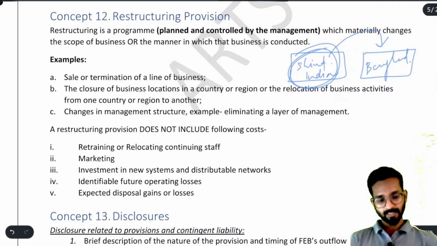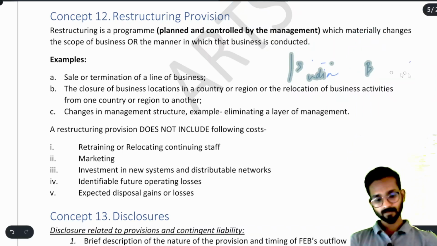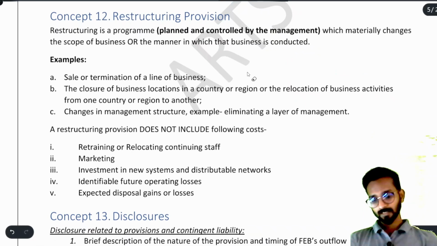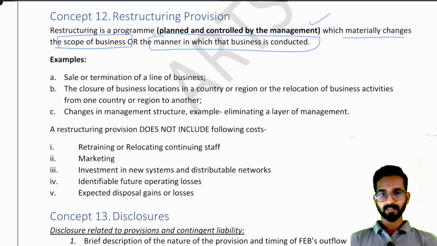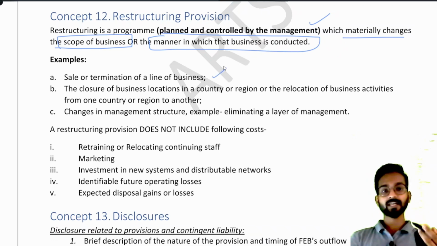So you can say that restructuring is a program which is planned and controlled by management, obviously, which materially changes the scope of the business or the manner in which the business is conducted. It will change the operations in which the business is conducted. Example: sale or termination of a line of business. Suppose I am selling my entire shirt unit, I am selling that factory only. That is also a restructuring. And then I will start the business for jeans.